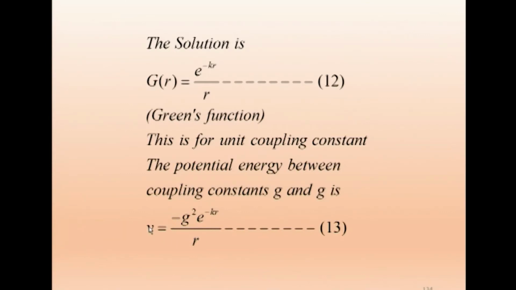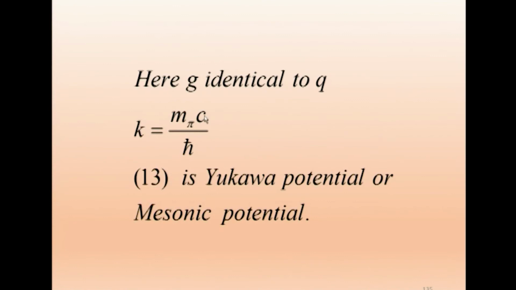This is the nuclear potential derived by Yukawa. So this is the Yukawa potential. As we said earlier, this g is identical to Q. The Q is for the electromagnetic potential, the charge that we know. G is identical to that, but we do not know what term to call it. So we call it the coupling constant, or Yukawa called it the coupling constant g.